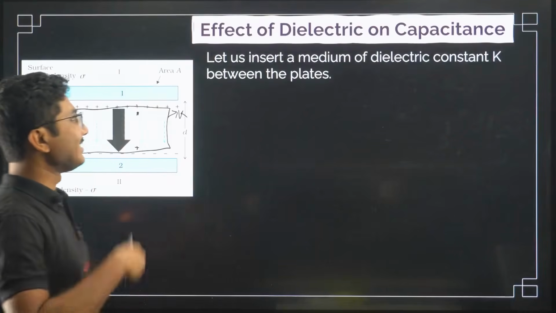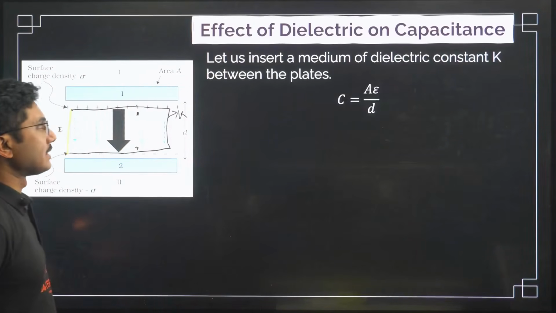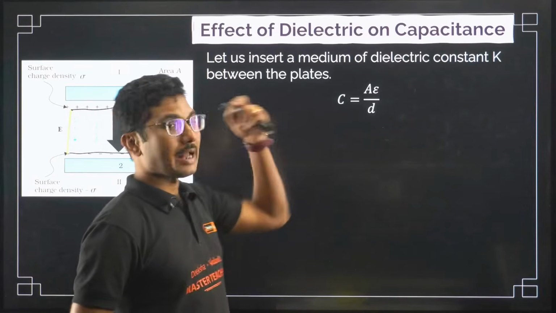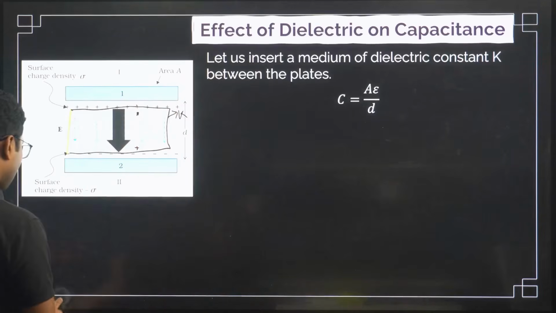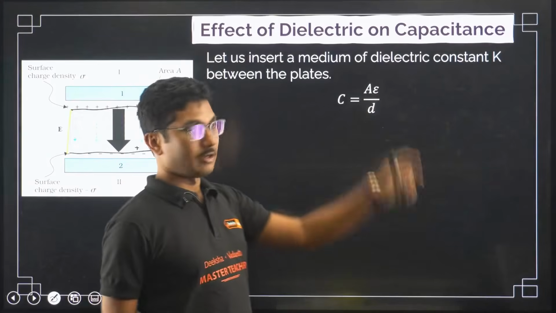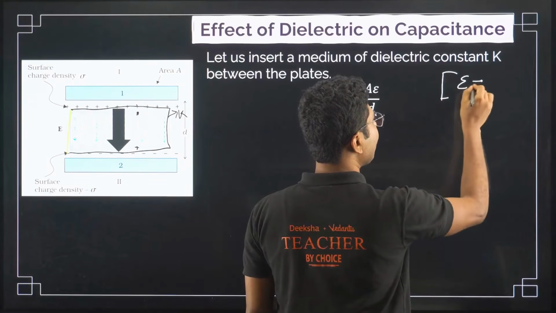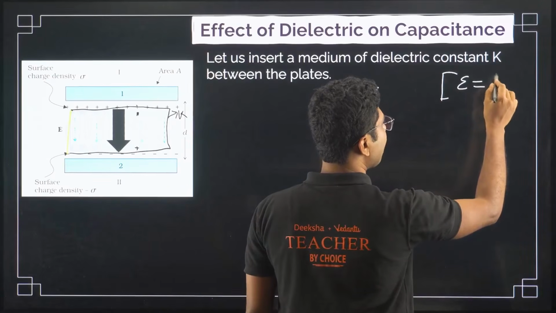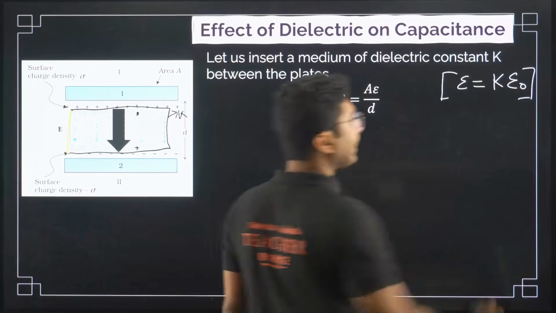Okay, so let us insert a medium of dielectric constant capital K between the plates. Then what will be the capacitance? Capacitance formula we know: A epsilon by D. Now instead of epsilon naught, it is not by mistake, this is written as epsilon. Epsilon is basically K times epsilon naught, right?